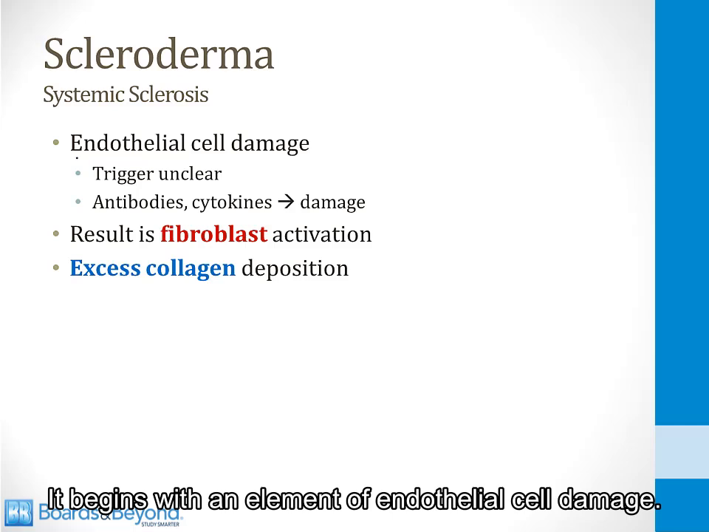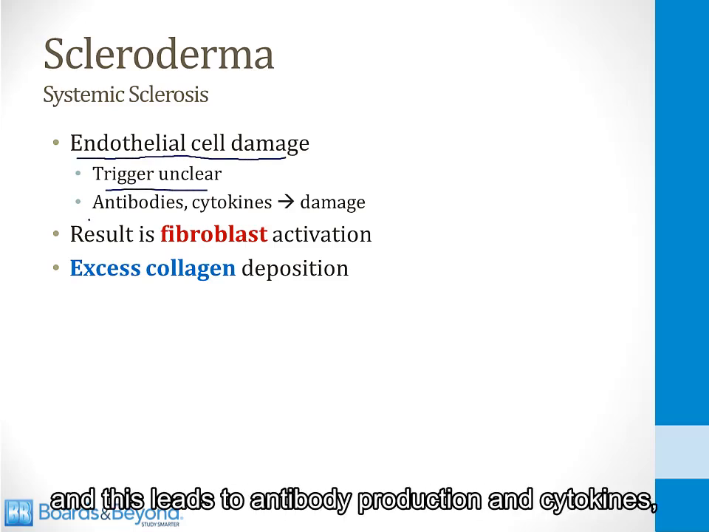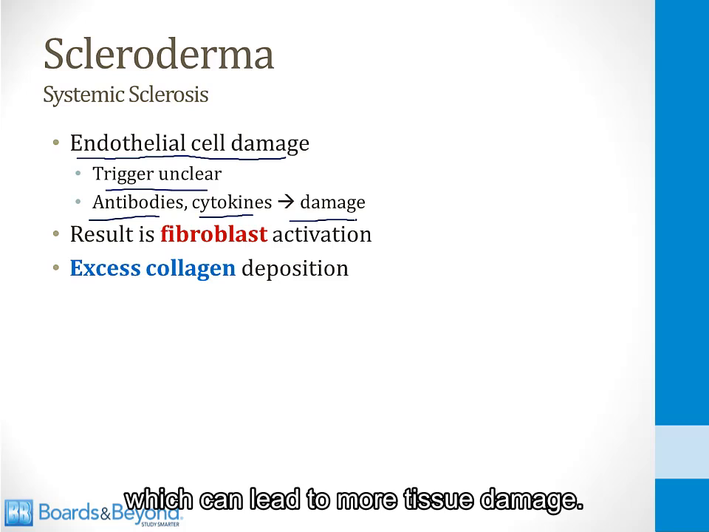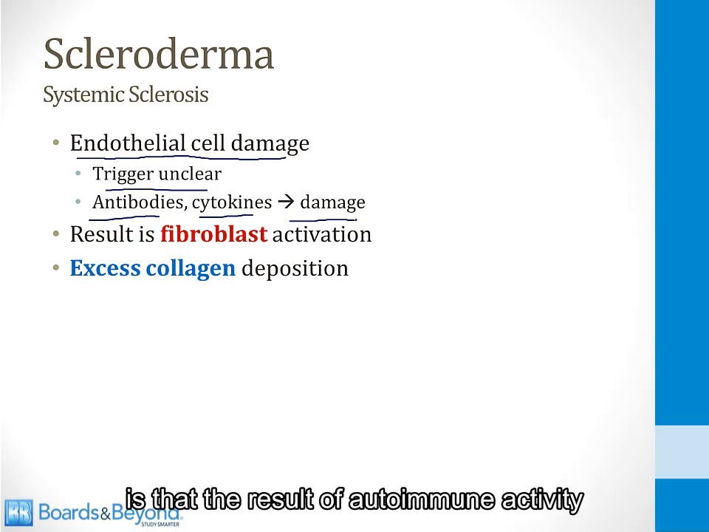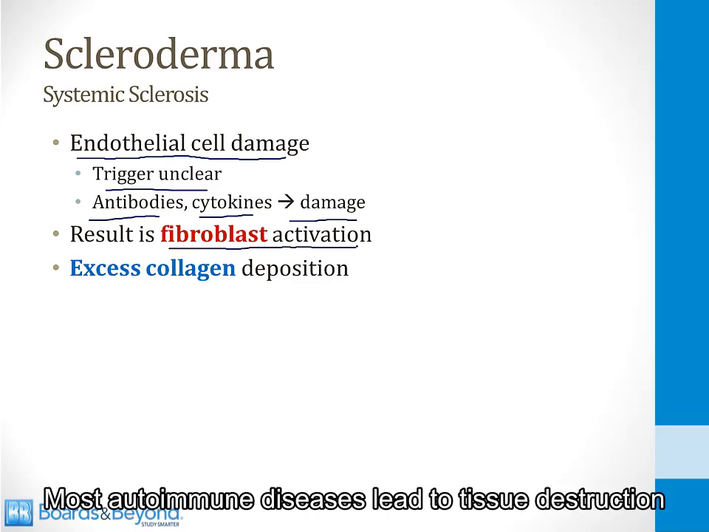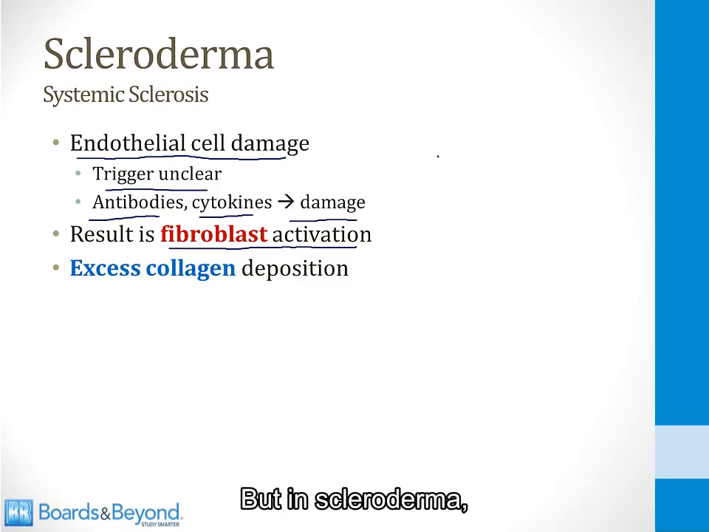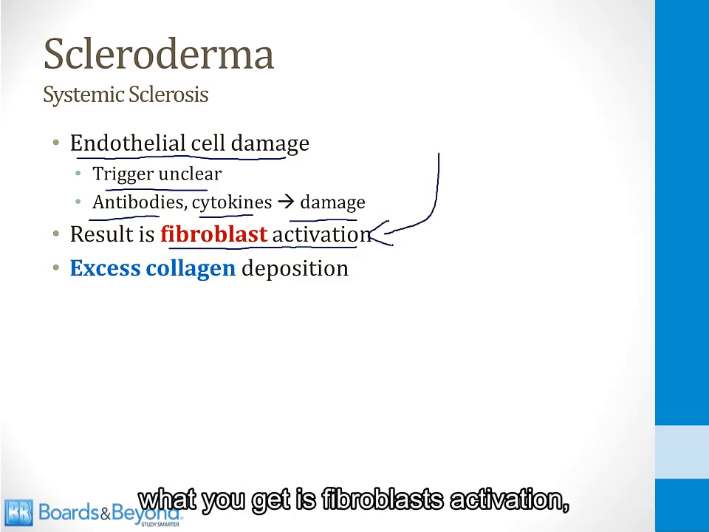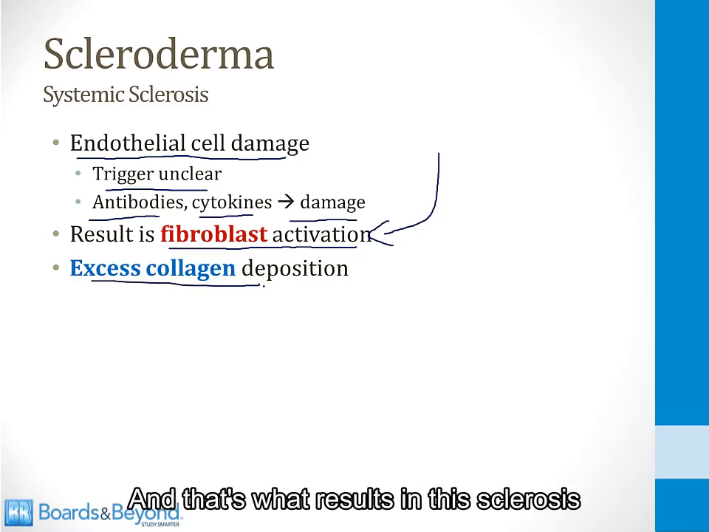It begins with an element of endothelial cell damage. The trigger is unclear, and this leads to antibody production and cytokines, which can lead to more tissue damage. What's unusual about scleroderma as an autoimmune disease is that the result of autoimmune activity is fibroblast activation. Most autoimmune diseases lead to tissue destruction through antibodies and complement and white blood cells, but in scleroderma, what you get is fibroblast activation, and this results in excess collagen deposition, and that's what results in the sclerosis in tissues throughout the body.